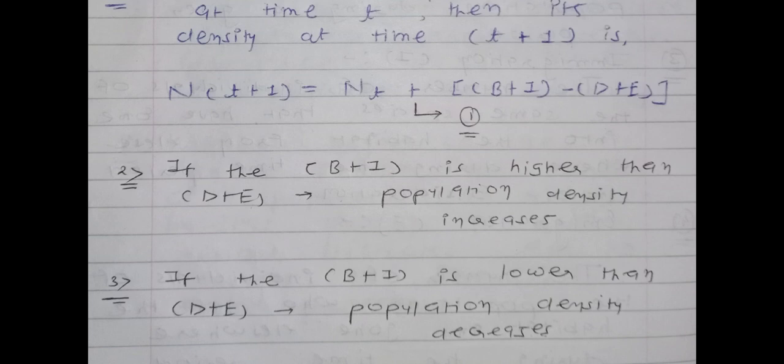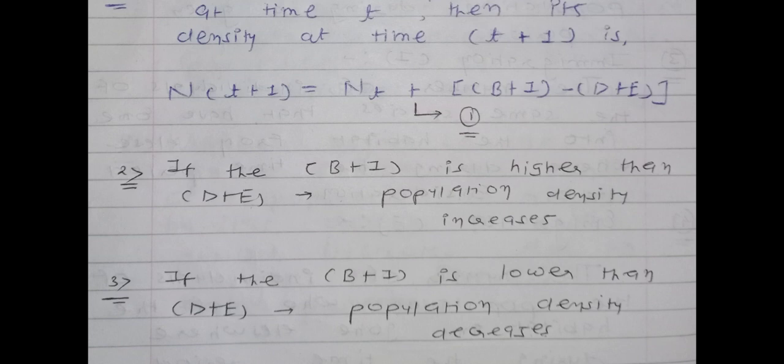So the question will be like this: in which condition does population density increase? When the amount of B plus I is higher than the amount of D plus E, population density increases. But if the amount of B plus I is not higher, meaning it is lower than D plus E, the population density decreases. So these both sentences, sentence number 2 and sentence number 3, are very important.